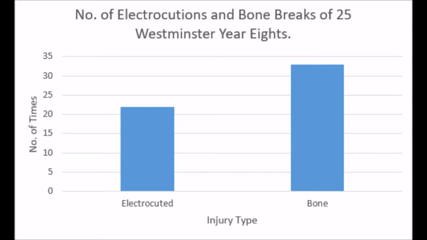We then made our total number of injuries and divided the number of each injury by the total to get a percentage for each injury. These graphs are accurate and the information in the graphs reflect the Year 8s at Westminster.